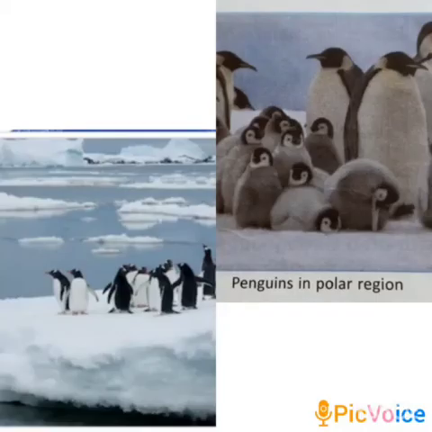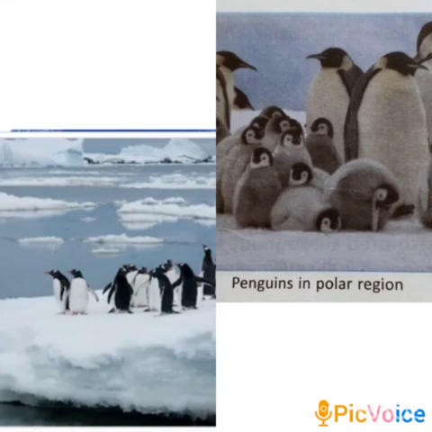Now another animal which is well adapted to the polar region is the penguin. Penguins have feathers that are extremely densely packed with no gaps between them. This gives them good protection against cold. Each feather has an extra part behind it so that they can fluff their feathers up. This keeps them warm in cold and allows them to cool off when the weather is warm.